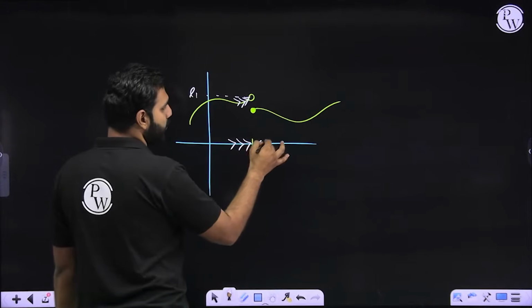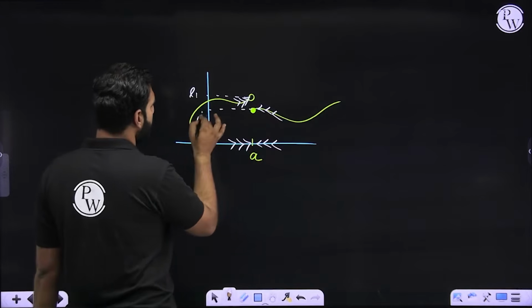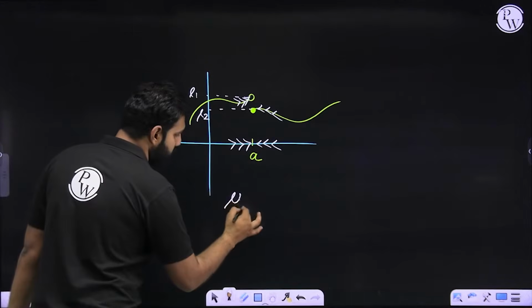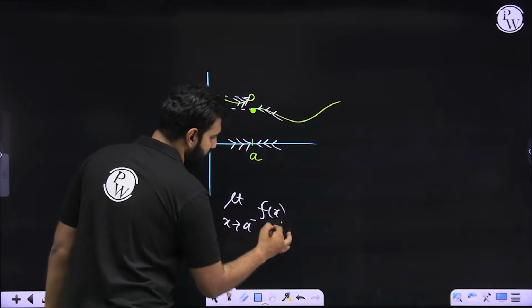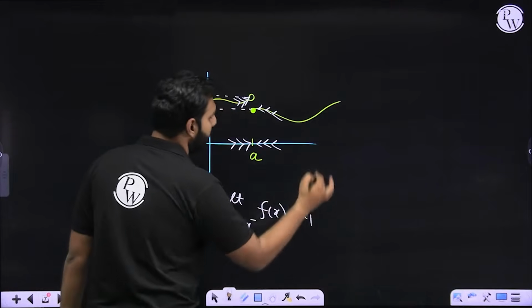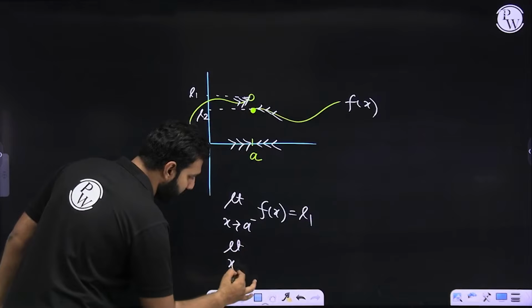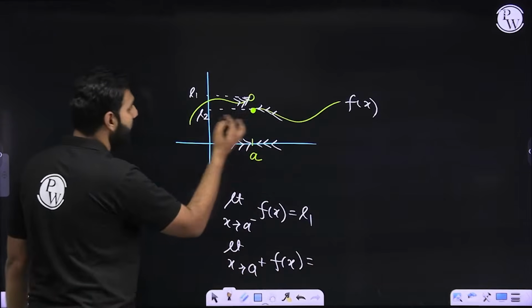If you start approaching A from the right hand side, it approaches this point and let's call it L2. So if I'm approaching A from left hand side on this function f of x, it gave me the value L1. And if I'm approaching A from right hand side on this function, it gave me a value L2.